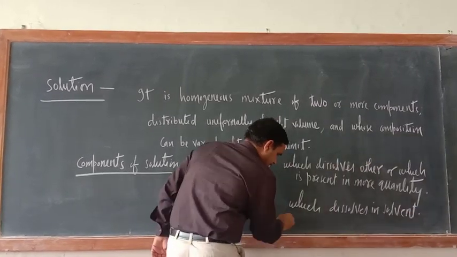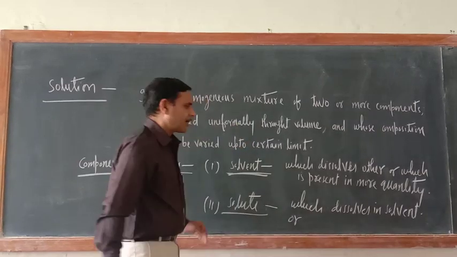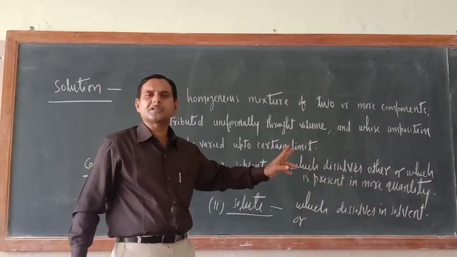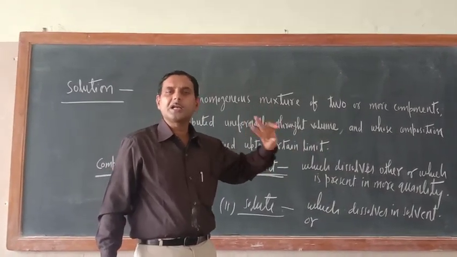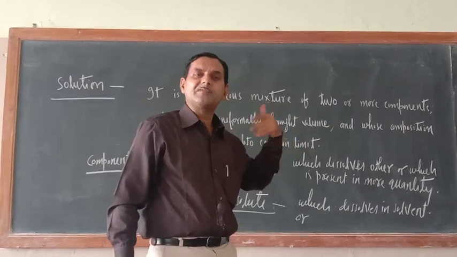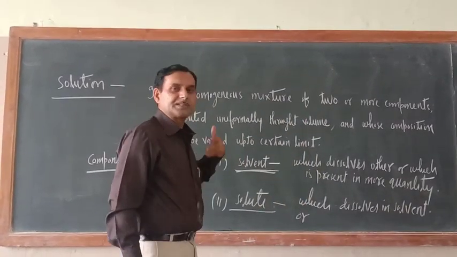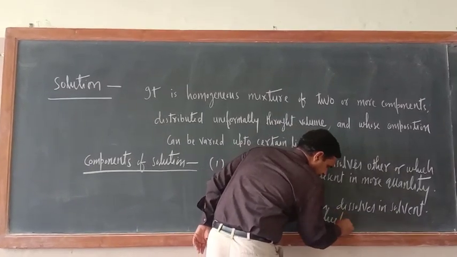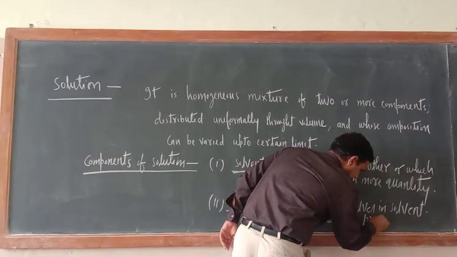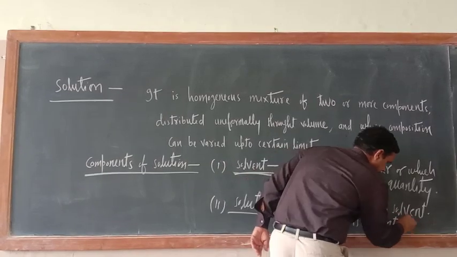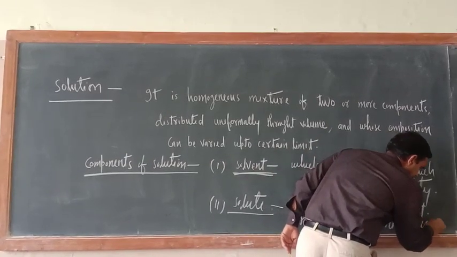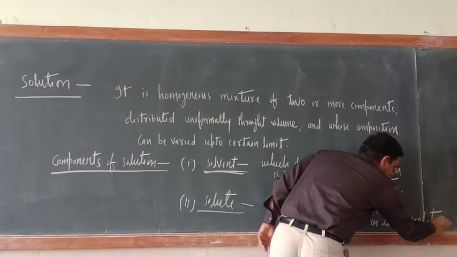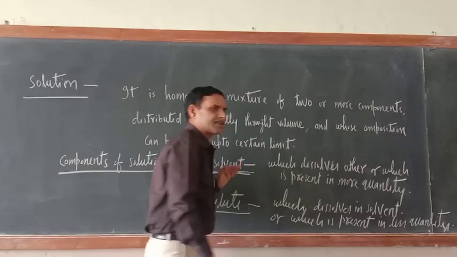Now again another definition will also be there. What is that one? Now this definition is correct for solid liquid solution, but suppose both are liquid only, then how will you determine which is the solute? In that case, which is present in less quantity, that is known as solute.